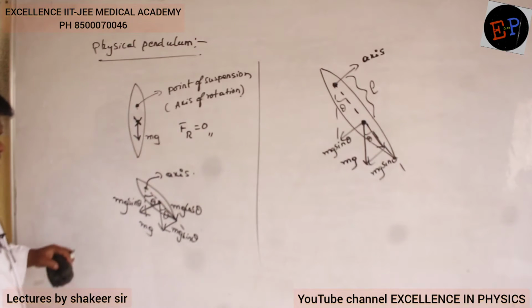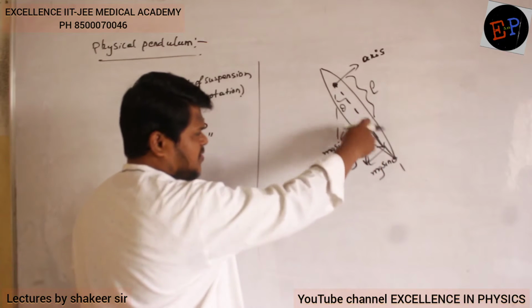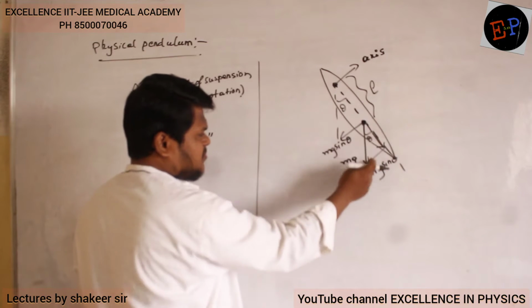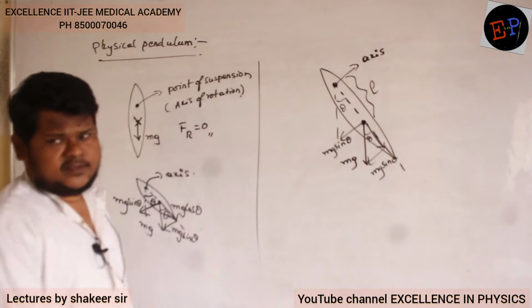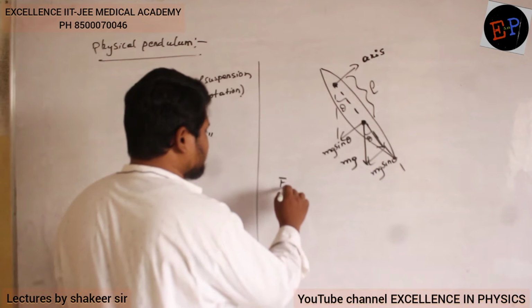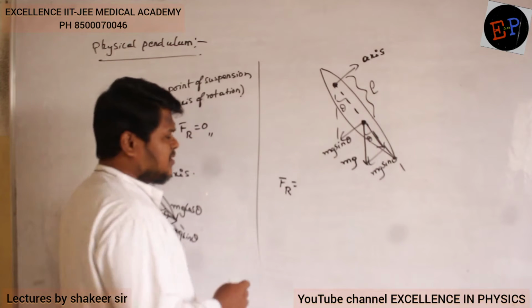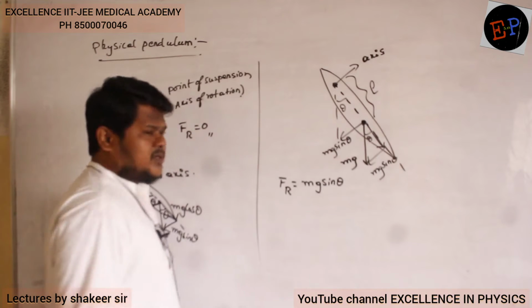But if I take this angle by a small angle of theta, then this weight mg I can split into two components, mg cos theta and mg sin theta. So this mg sin theta is responsible for providing the restoring force. Therefore I can say restoring force is provided by mg sin theta. Are you able to understand?